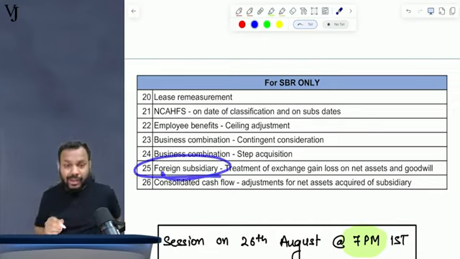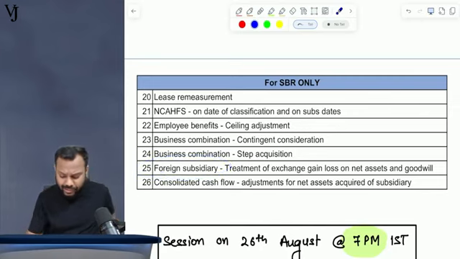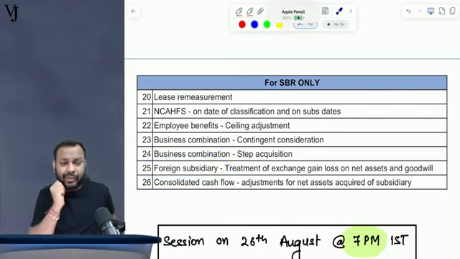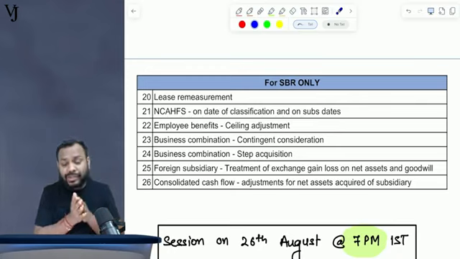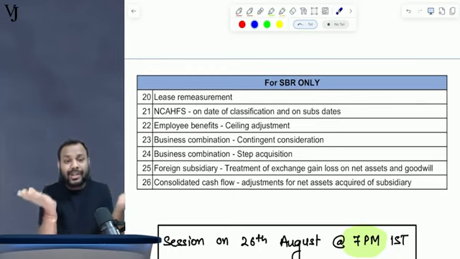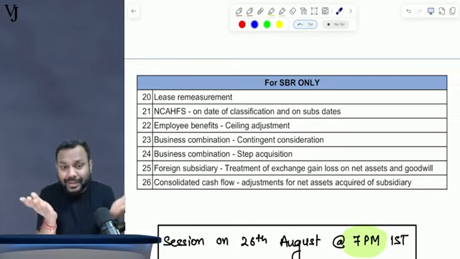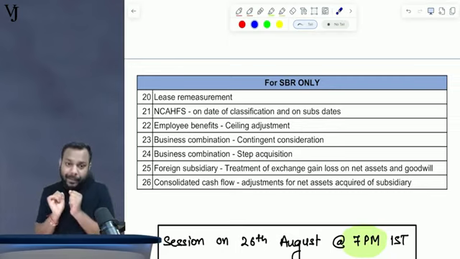Foreign subsidiary. Overall, students deal with foreign subsidiary gracefully, but what happens when it comes to the treatment of exchange gain or loss in the case of a foreign subsidiary, the student gets completely confused about what to do. So we'll be discussing it along with an example.